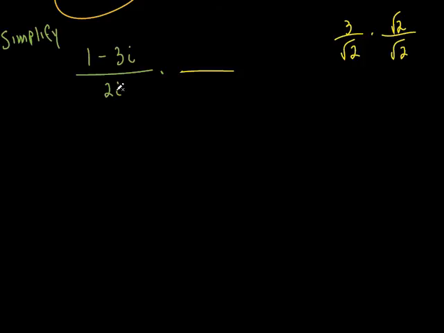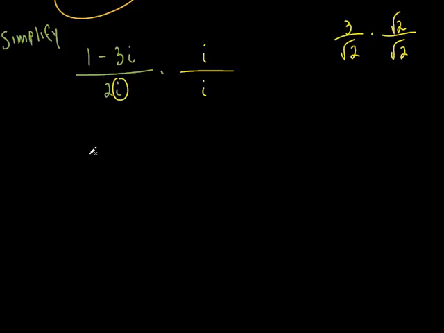But I'm trying to get rid of the i. I'm okay with the 2. The 2's going to stay there. It's the i that I want to get rid of. So the i is a square root of negative 1. So how do I get rid of it? Multiply it by an i. Because what's i times i? It's i squared, which is negative 1. And that'll get rid of the i, won't it? On the bottom, anyway. And so if I do that to the bottom, I have to do it to the top. Why do I have to do it to the top as well? Because really, I'm multiplying by 1. Right? Because anything over itself is 1. Got it? So let's see what happens. Let's go back to green.